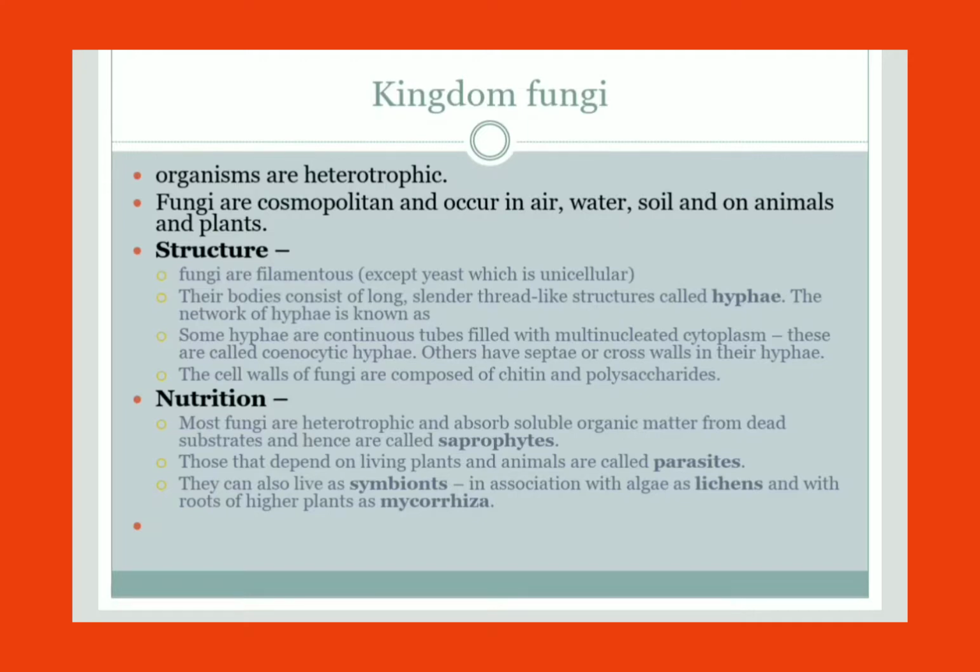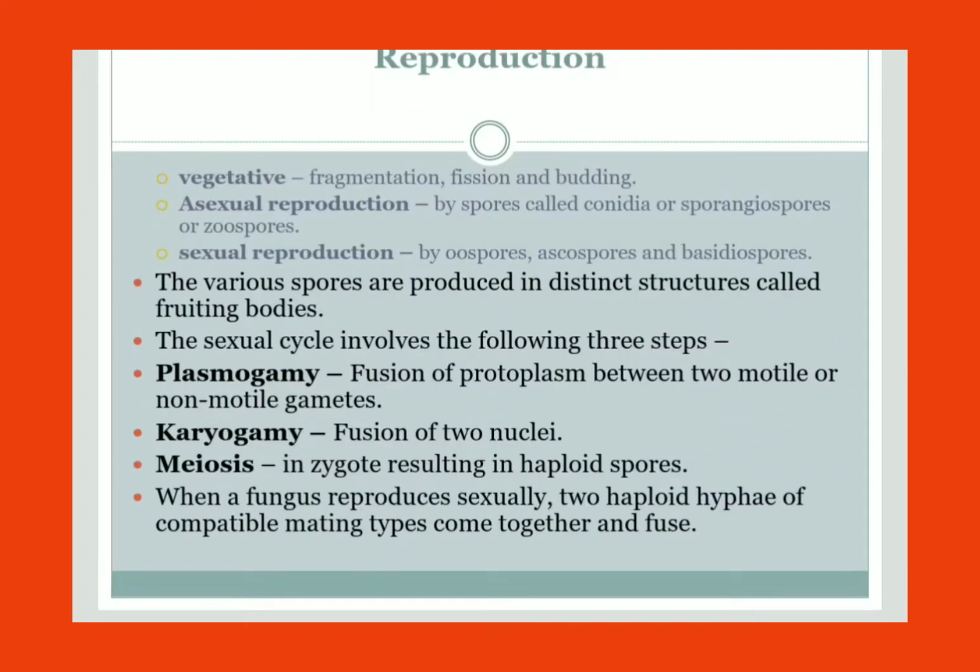Okay, so these are the nutrition types, and next, reproduction. They undergo vegetative, asexual, and sexual reproduction. Vegetative means fragmentation, fission, and budding, as in yeast. Asexual reproduction takes place by spores, called conidia or sporangiospores. These are non-motile, whereas the other one is the zoospore. Zoospore is a motile one, that means it will have flagella.